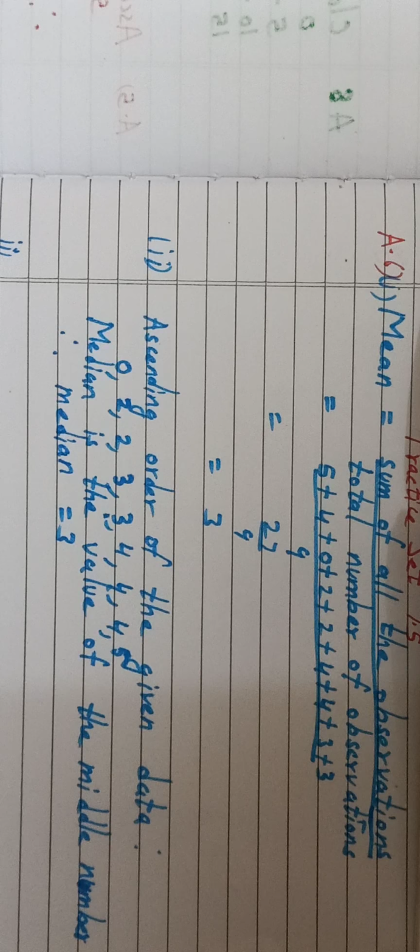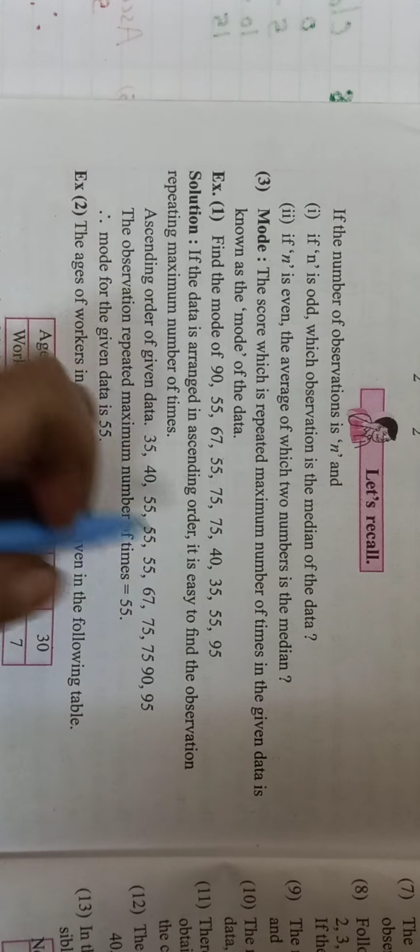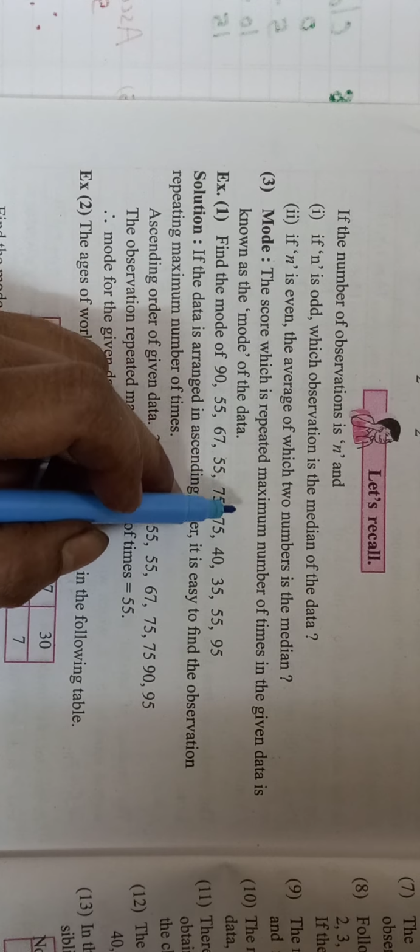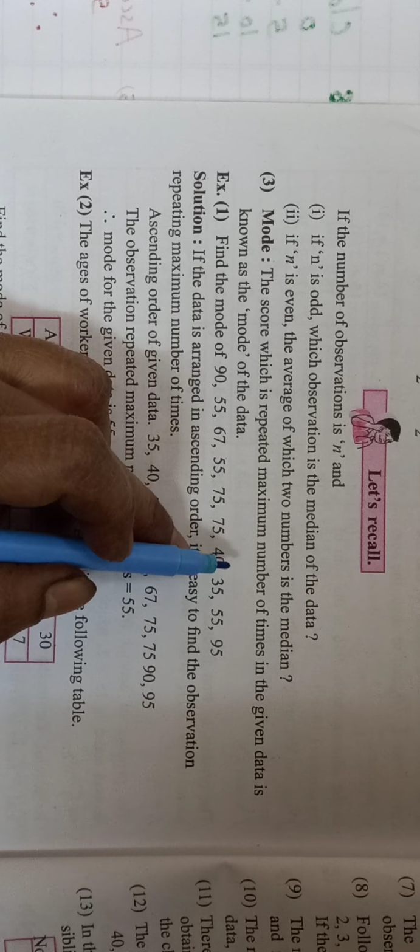And for the third one, the data is already arranged in ascending order, so we need not write it again. We just have to write mode. What is the meaning of mode? The score which is repeated the maximum number of times is known as mode.